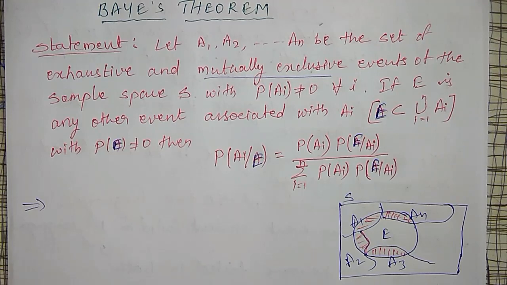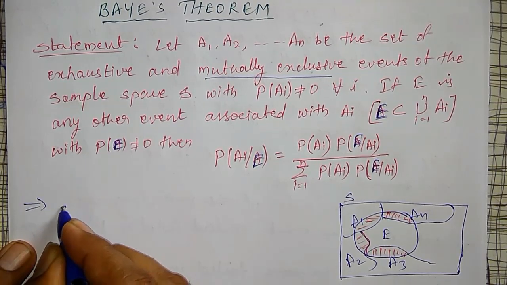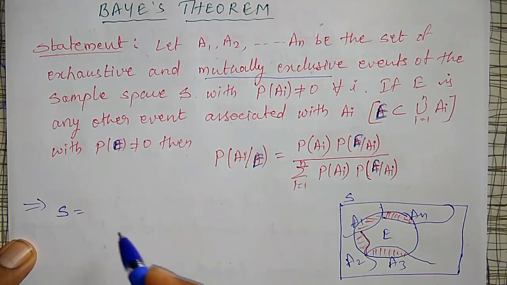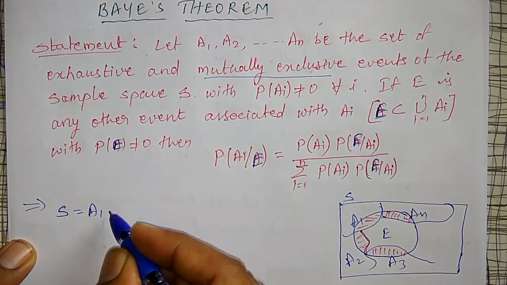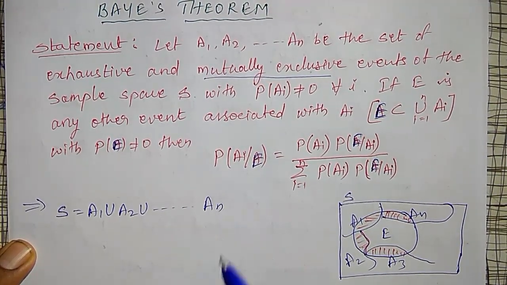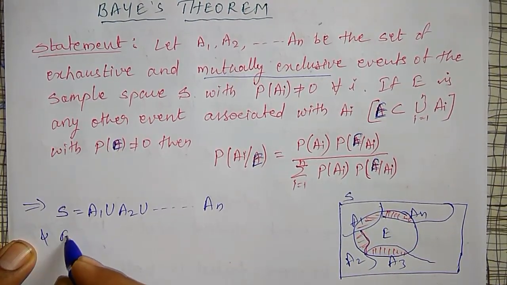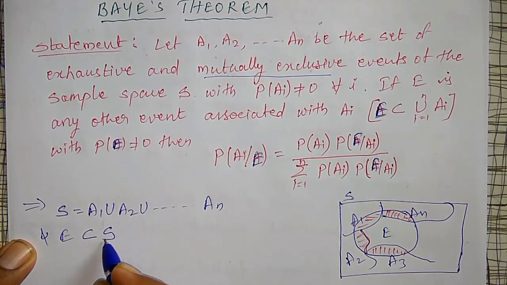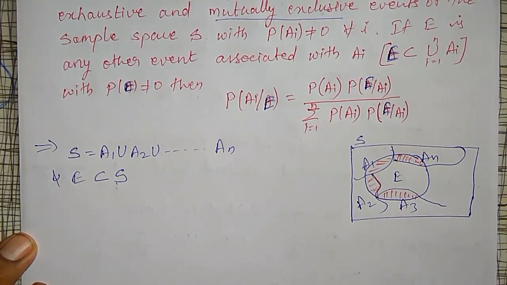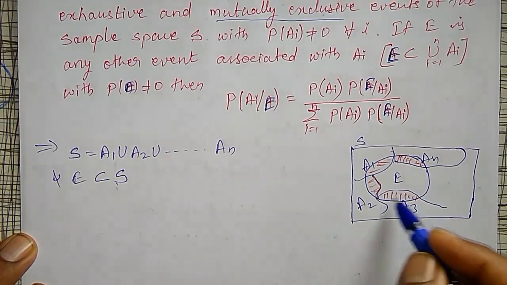Now let me derive the proof. Here S is nothing but the union of all the AI sets. Therefore S is equal to A1 union A2 union, like that up to AN, and set E is a subset of S. This other event that is happening is a subset of S. Therefore S is a bigger set and E is a smaller set.